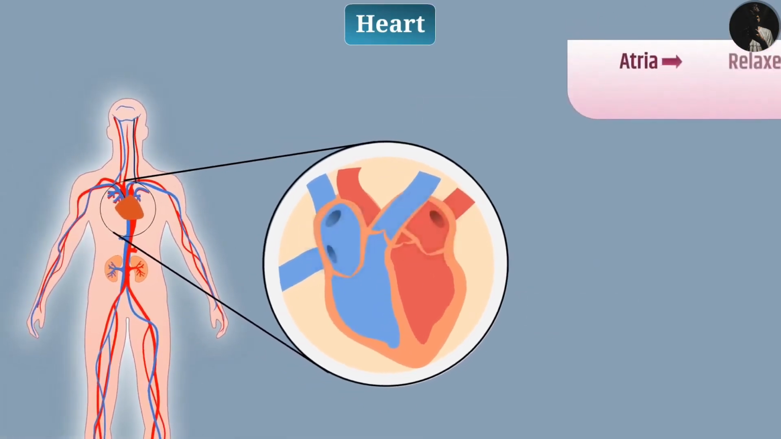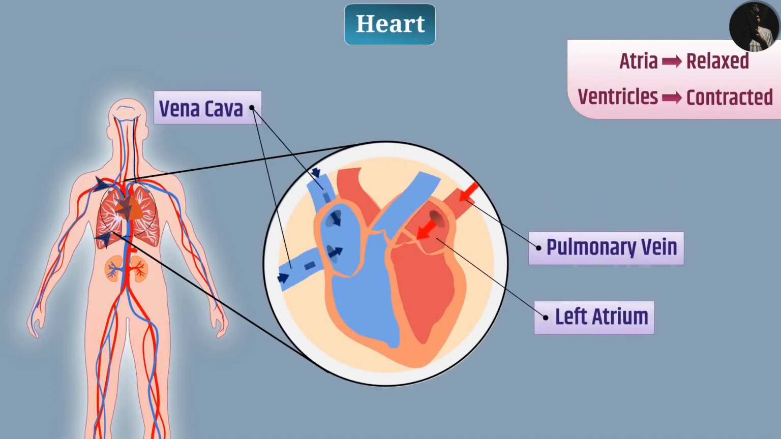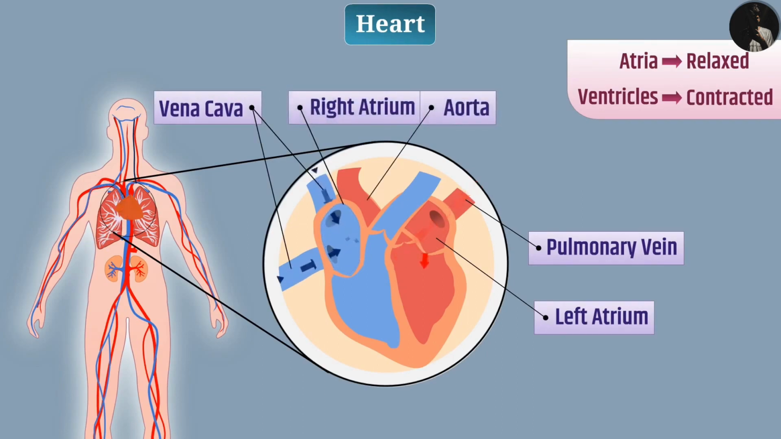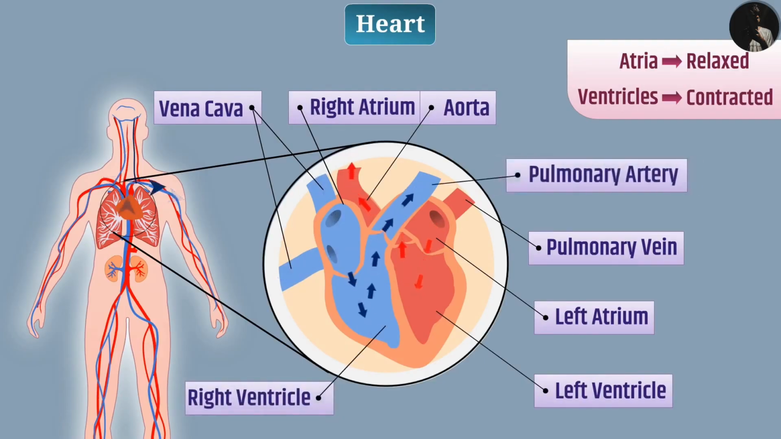When both the atria get relaxed and both the ventricles get contracted, then from the lungs, the pulmonary vein brings oxygenated blood into the left atrium. From the body parts, the vena cava brings the deoxygenated blood into the right atrium. Aorta carries oxygenated blood from the left ventricle to various parts of the body. Similarly, the deoxygenated blood in the right ventricle is carried by the pulmonary artery to the lungs for oxygenation. There is a valve between the atrium and the ventricle which prevents backflow of blood.